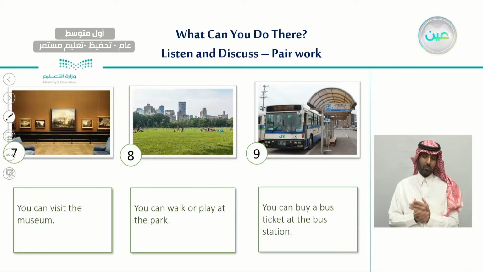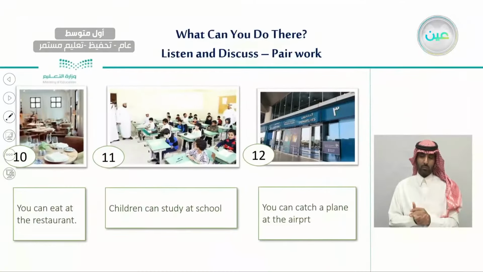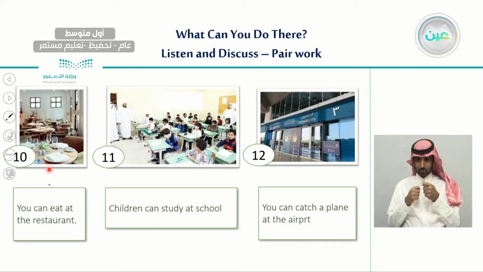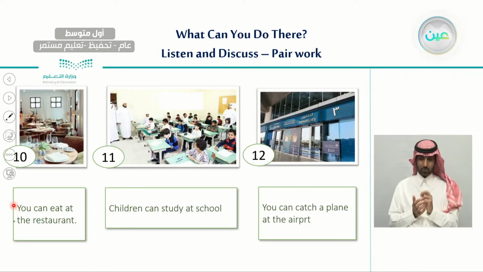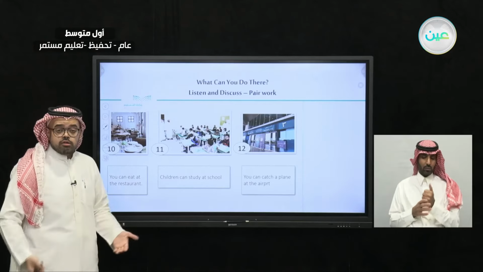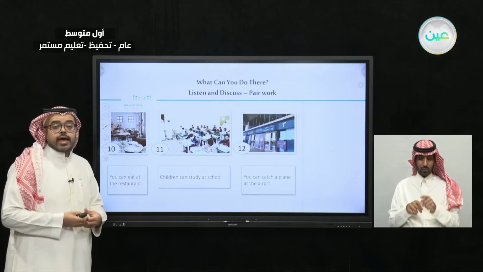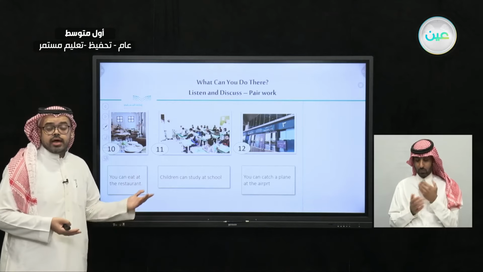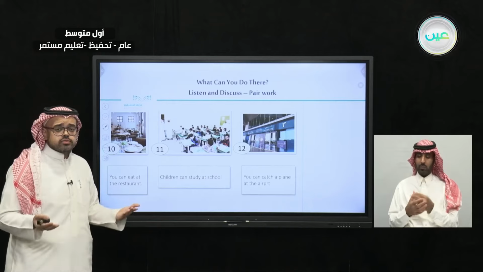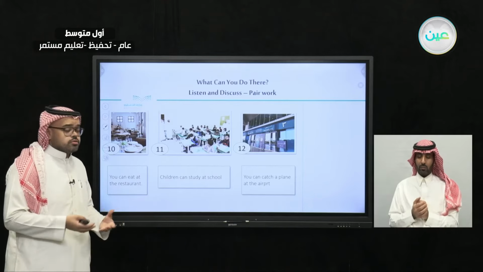Now, let us move on to the 10th picture. Number 10 is a restaurant. So what can you do when you go to a restaurant? You can eat at the restaurant. So this is an activity you can do at the restaurant. You can also hang out with friends at the restaurant. You can also pass time at the restaurant. So there are a lot of things to do when you go to a restaurant.